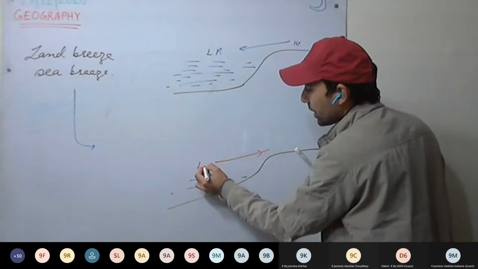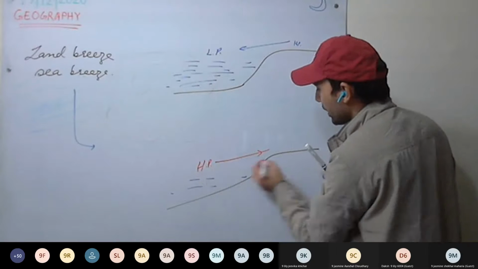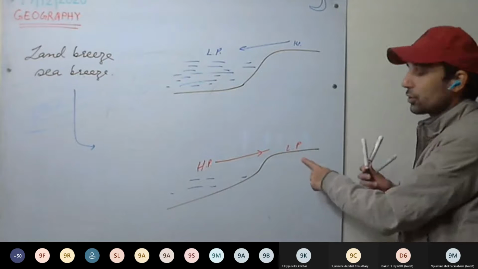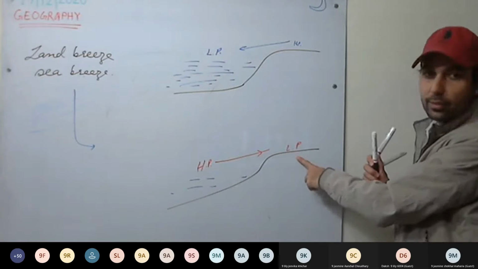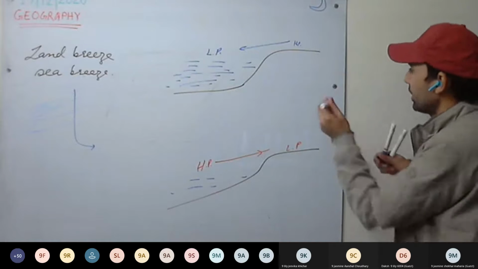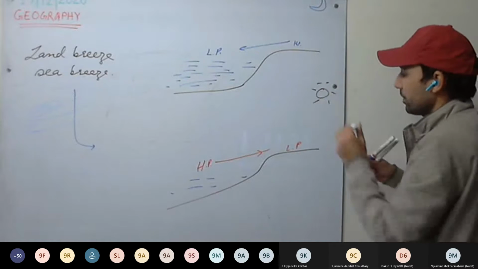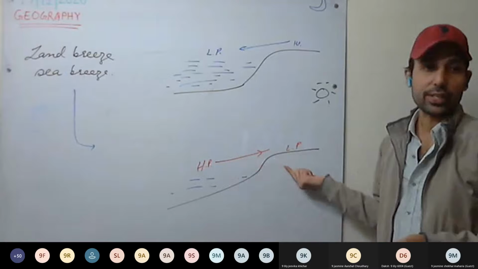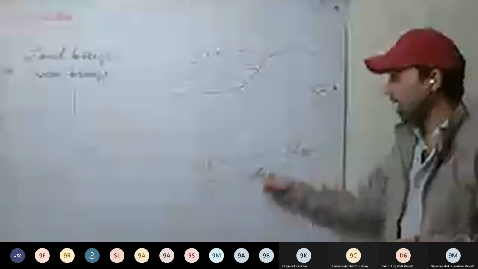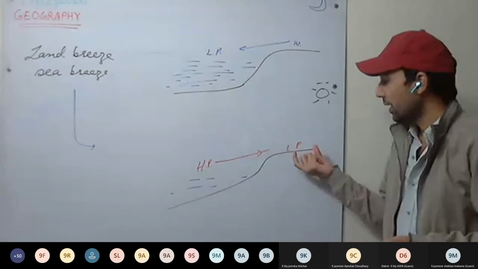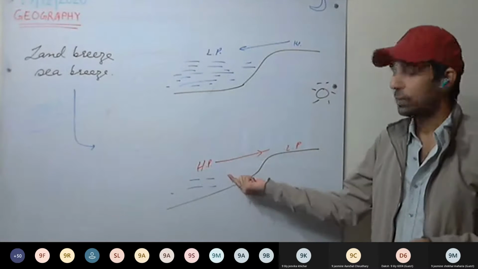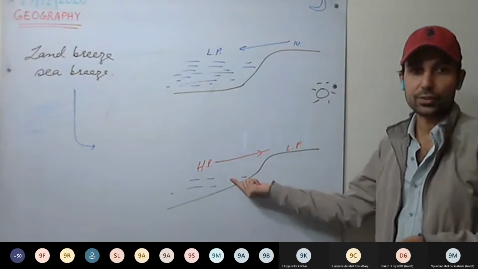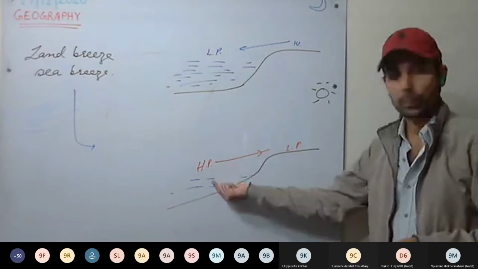It means here it has to be high pressure and here low pressure. That means land has to be heated more, and it will happen during day. So now see here, during day what happens? During day, land as well as water get heated. And we already discussed the differential heating of land and sea. Land gets heated faster as compared to sea.